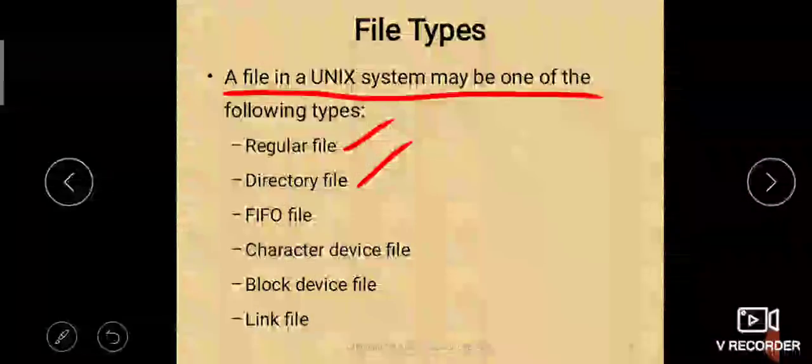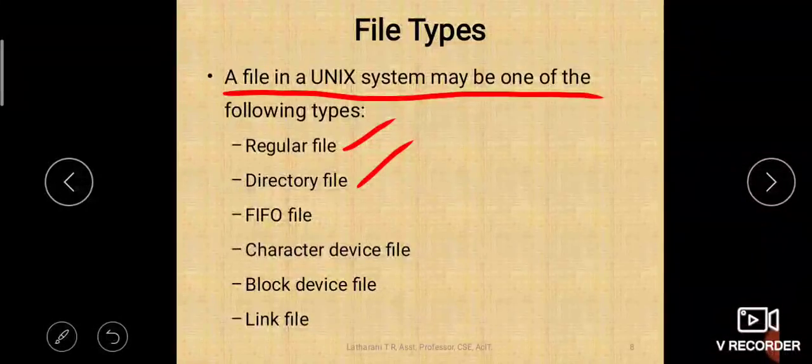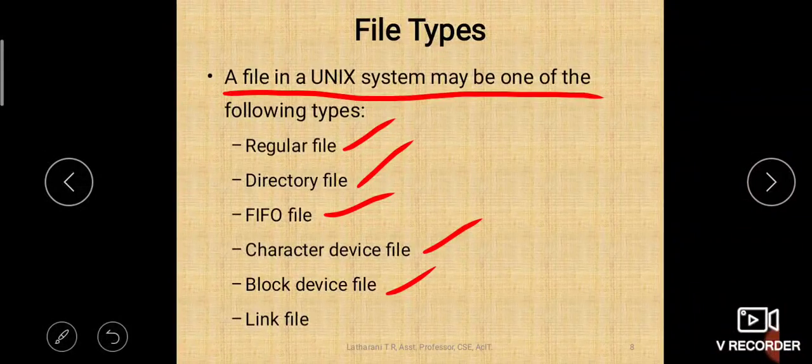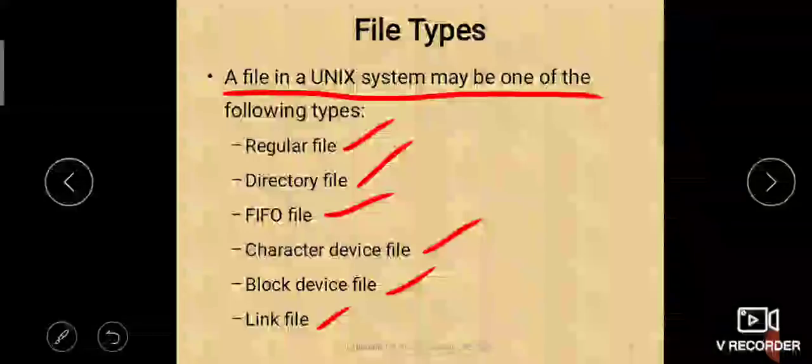A regular file, a directory file, meaning a folder file, then FIFO file, character device file, block device file. We studied that, right? Under device files, these are the two categories, character device file and block device file. Then the link files. So these are the different types of files we come across in Unix. It is a very important question paper question. The previous one also, the parent child relationship, is important. Now here we are discussing the file types. These are also very important questions.